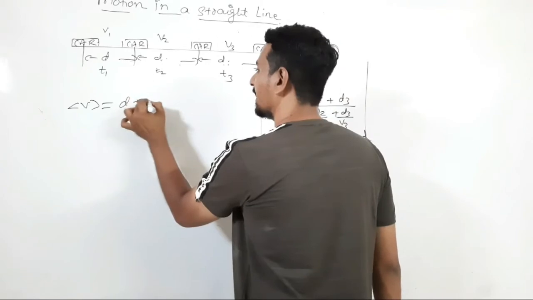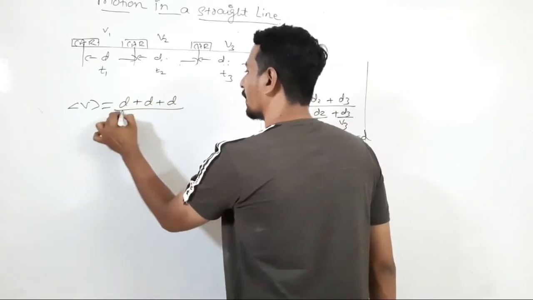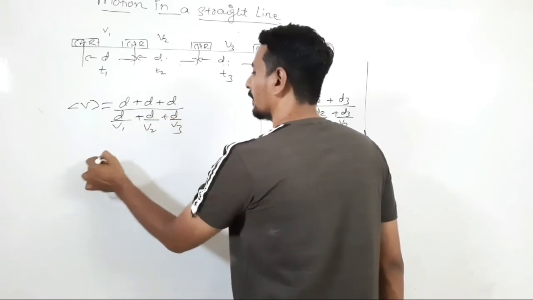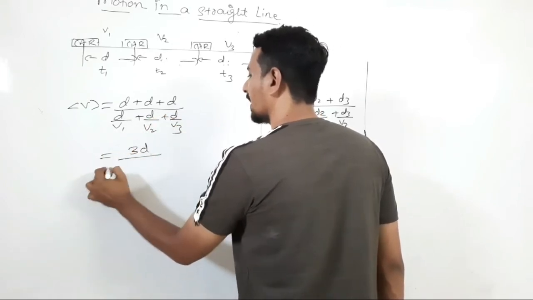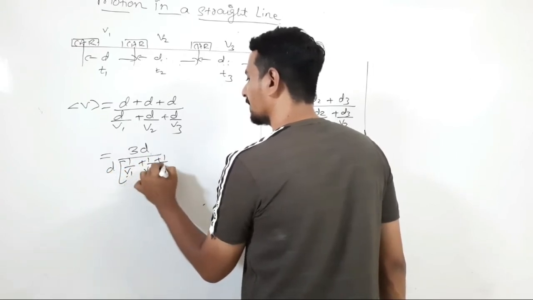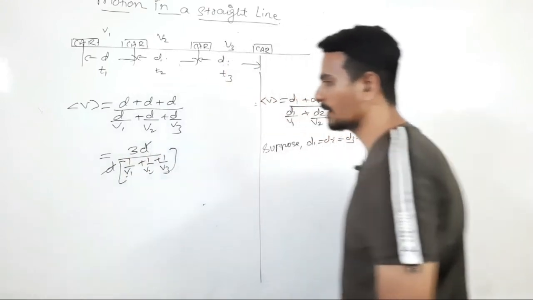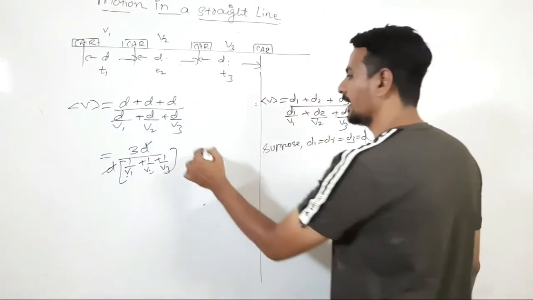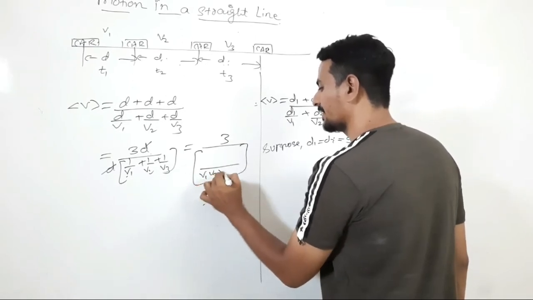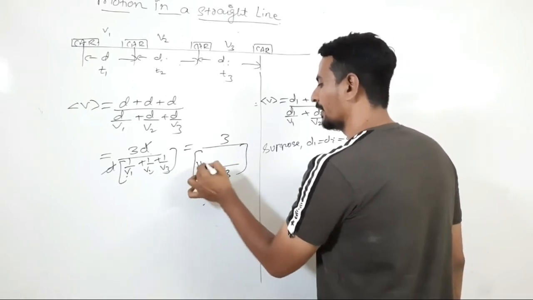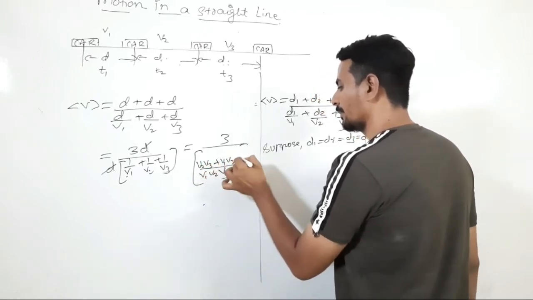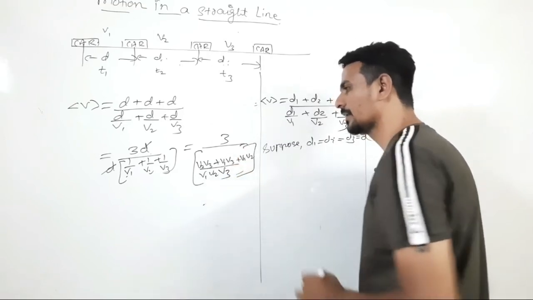So the numerator will be d plus d plus d, upon d by v1 plus d by v2 plus d by v3. So 3d upon d can be taken common, 1 by v1, 1 by v2, 1 by v3. d gets cancelled. So finally it will be 3 upon, we'll take the LCM, v1 v2 v3. So it is v2 v3 plus v1 v3 plus v1 v2.